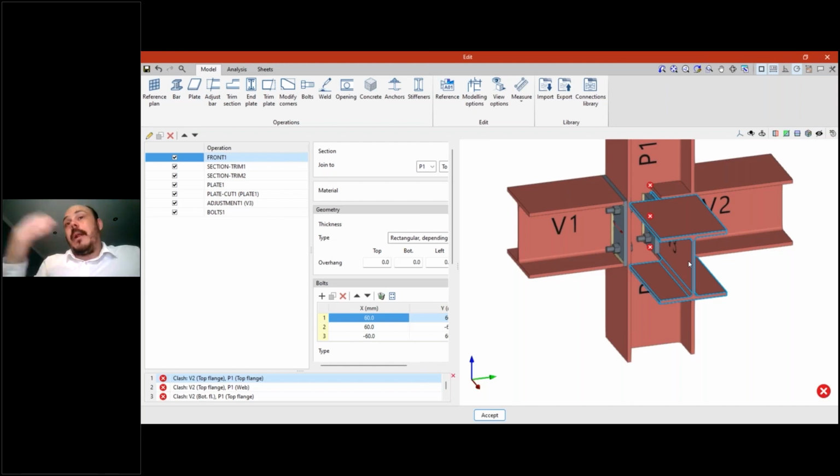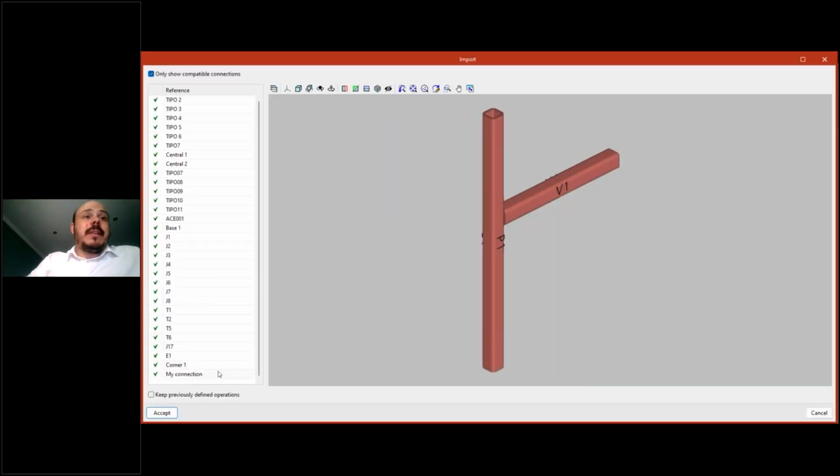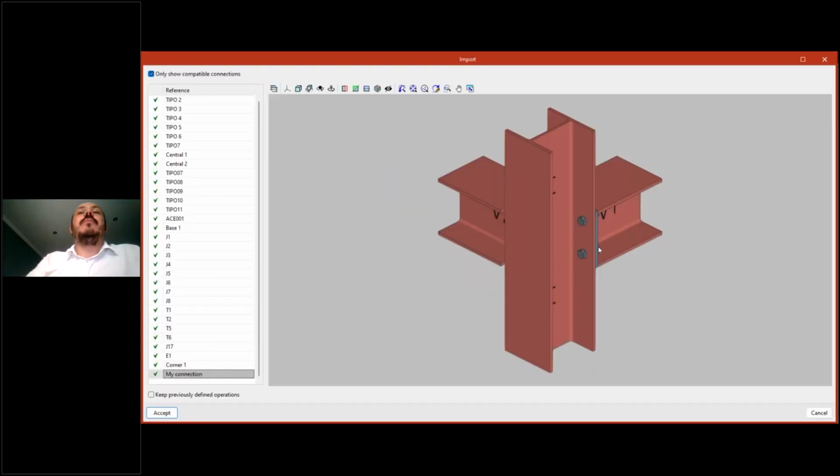But there is not a problem, because then we can add or delete or edit operations. And I'm sure it's going to be much easier to use some operations that were created before than to create everything again, adding detail by detail. Okay, so let's import again. I will import in this case the same connection again, no problem. Okay, and I will mark this option here, keep previously defined operations.